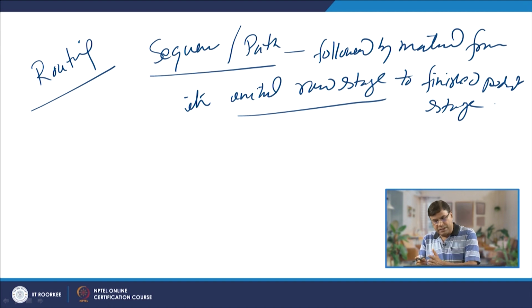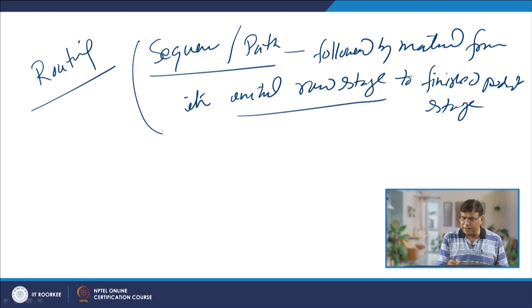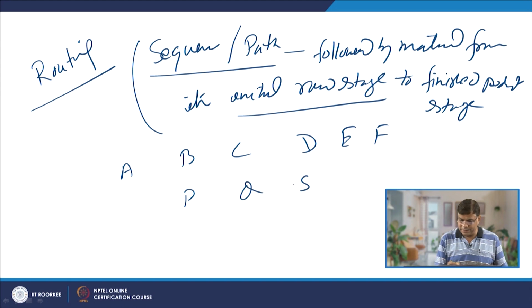can be moved through the different paths. So, in the routing we try to identify, there can be the different routes like A, B, C, D, E, F, these are the 5, and then like say P, Q, R, S, this is the another.